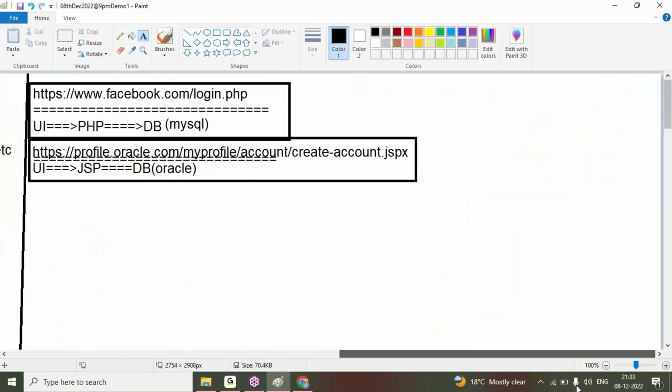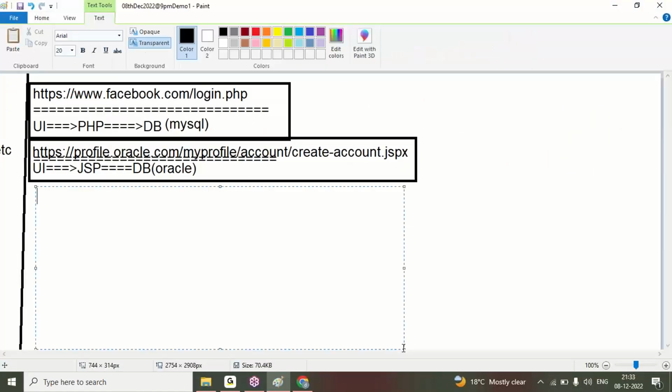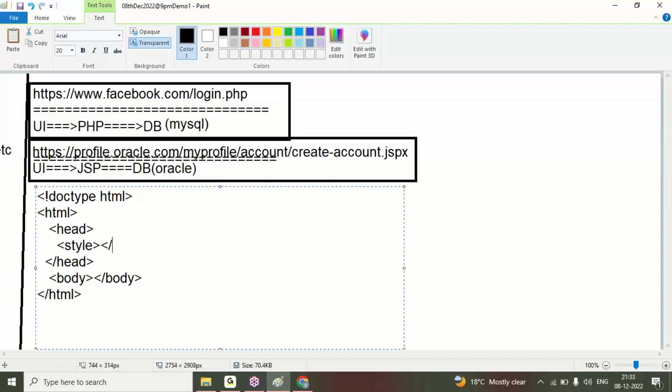If you check any HTML web page, basically it starts with the doctype. Open any web page, right click and inspect element. Here you can see the head and body tags. The head tag is used to write header information, alignment of the web page. The body tag is used for writing the body part, the content part of our application. Inside the head part, I can write the script tag and the style tag. The style tag is used for writing CSS code. The script tag is used for writing JavaScript code.